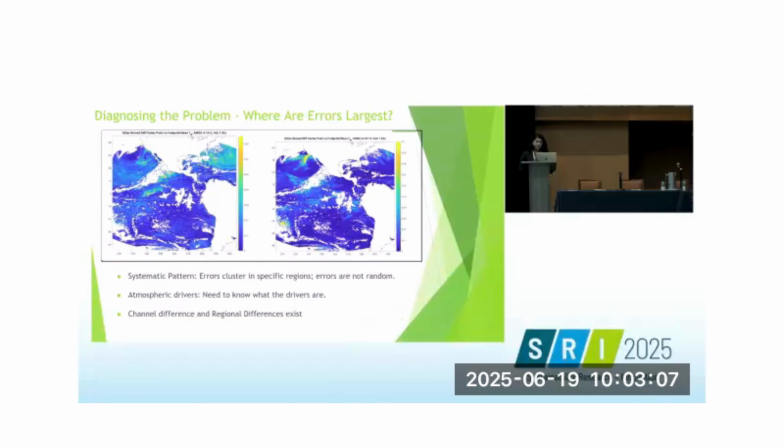High variance means the shortcut method gives inconsistent results. The critical finding here is the errors. They are not random. They follow certain spatial patterns. They form systematic patterns which are driven by atmospheric physics. Channel 5 is shown on the left and channel 11 is shown on the right. And as you can see, both of these don't follow consistent spatial patterns. We identified the atmospheric drivers and created a quantitative framework for predicting where computational shortcuts fail in the satellite simulations.